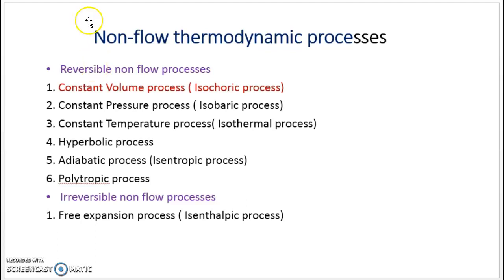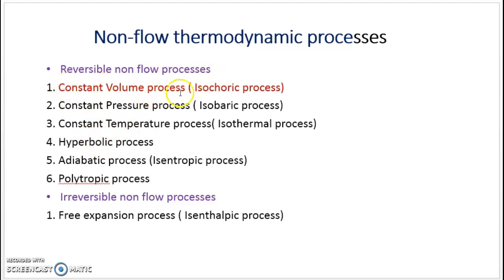Under this non-flow thermodynamic process, we have two types. One is reversible non-flow process, another one is irreversible non-flow process. In the reversible non-flow process, the process can be brought back to its initial state by following the same intermediate state points. But in the irreversible non-flow process, it is not happening like that. Under the reversible non-flow process, we have 6 types.